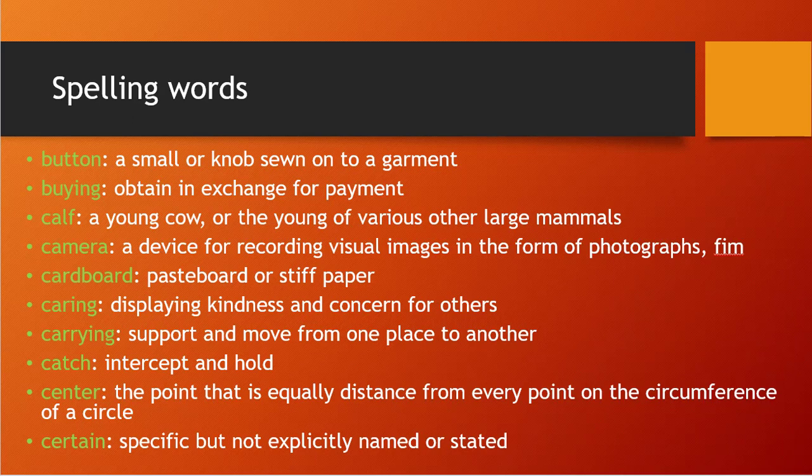You might be confused about explicitly. That means in a clear and detailed manner. So certain means specific but not given in a clear and detailed manner. That we call certain.